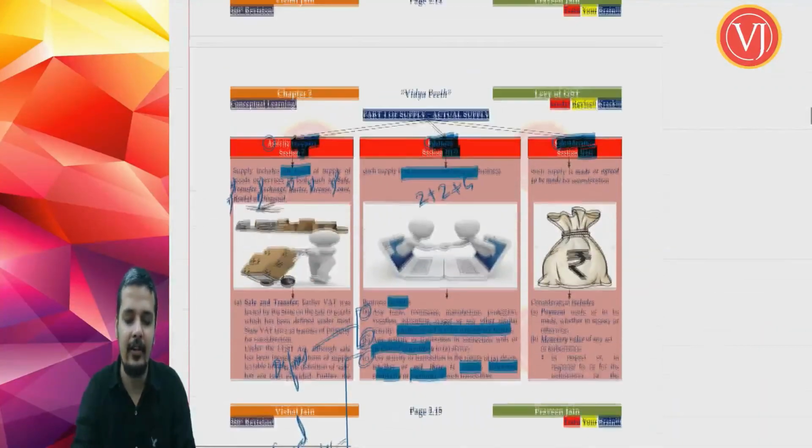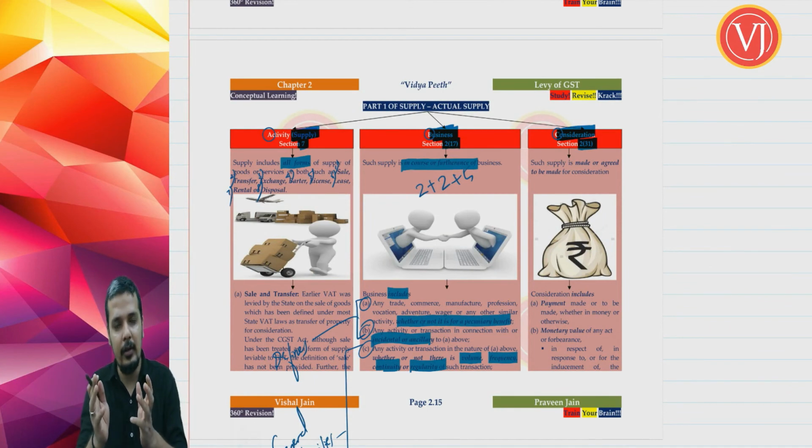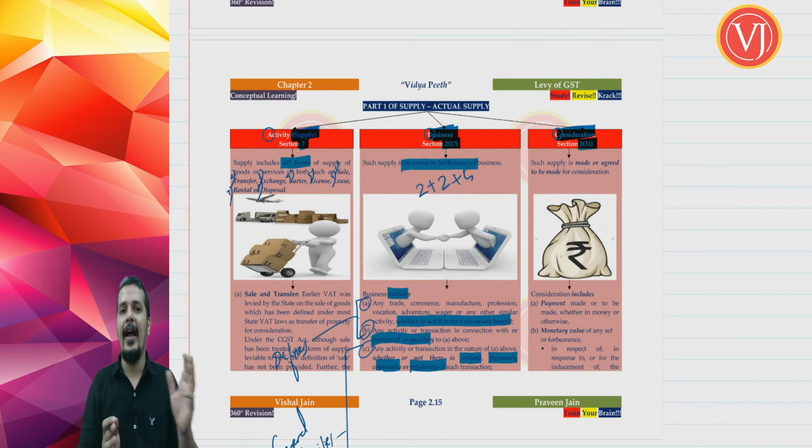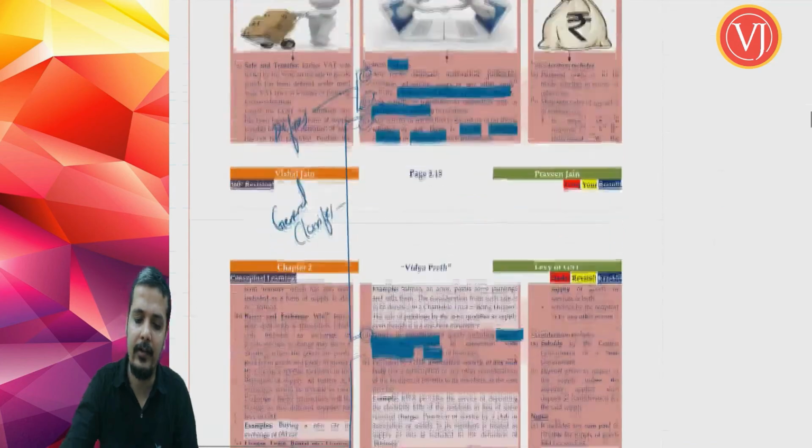Now when you see your actual supply, you are very clear with all the three elements: activity being supply, business, and consideration. Activity being supply we have discussed with the help of section 7. Business we have discussed with the help of section 2 clause 17 definition, and consideration, section 2 clause 31. We have discussed all the three elements with the help of all the examples.